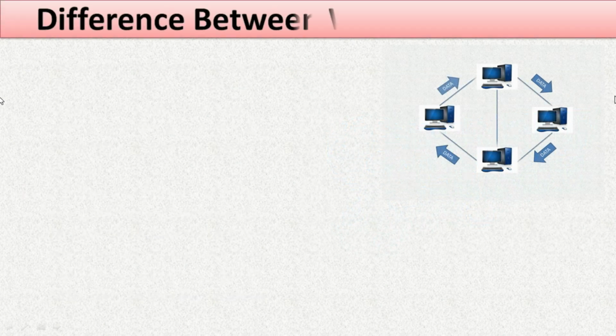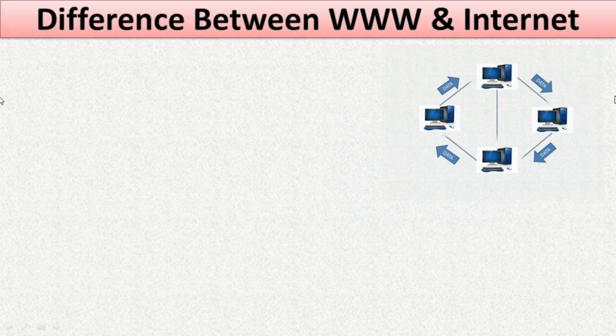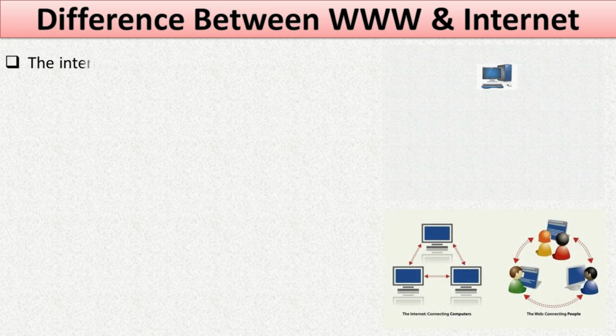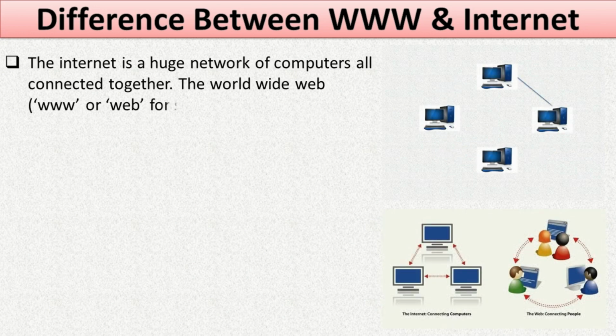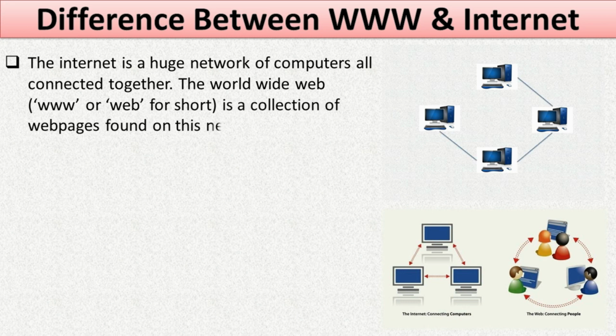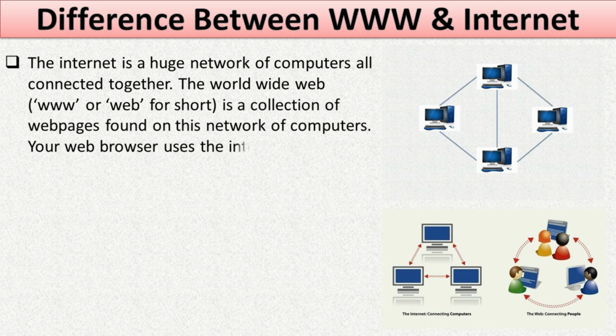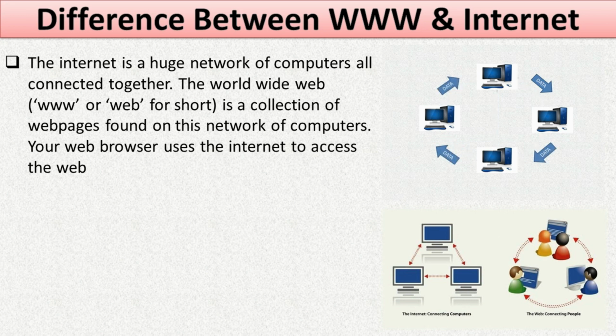Difference between World Wide Web and Internet. The Internet is a huge network of computers, all connected together. The World Wide Web is a collection of web pages found on this network of computers. Your web browser uses the Internet to access the web.